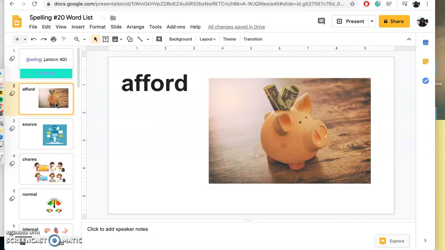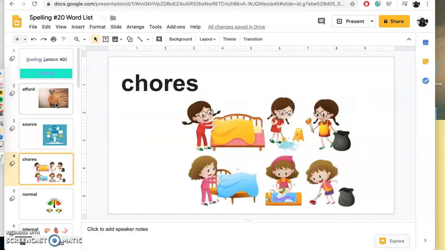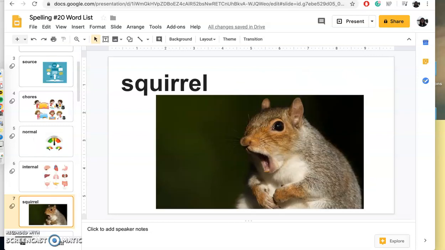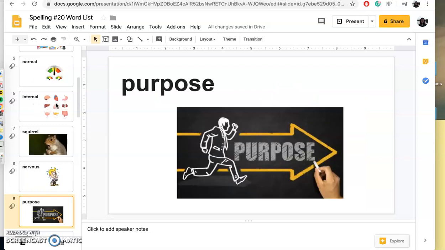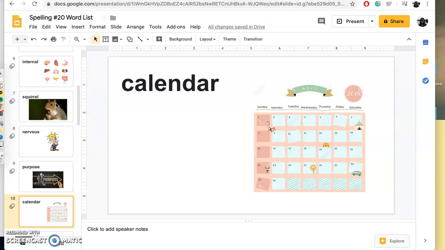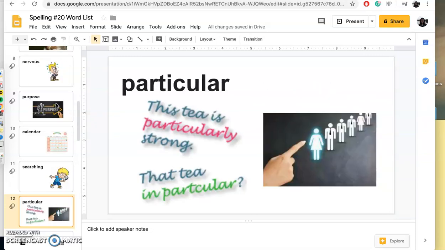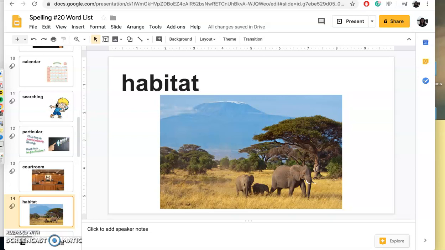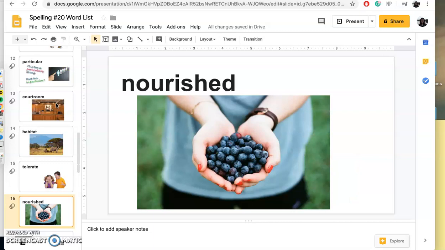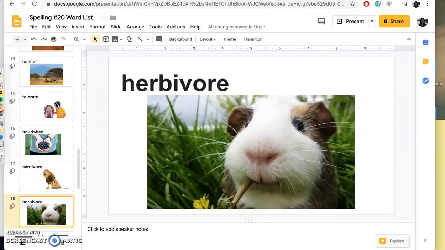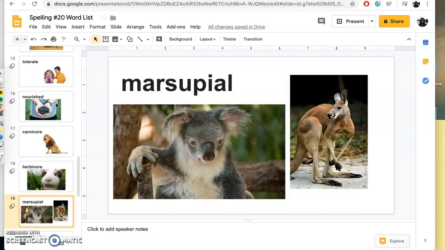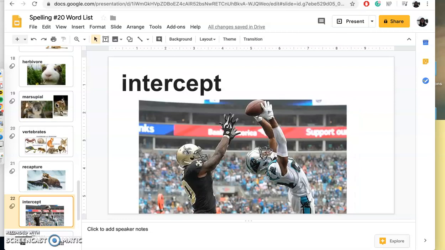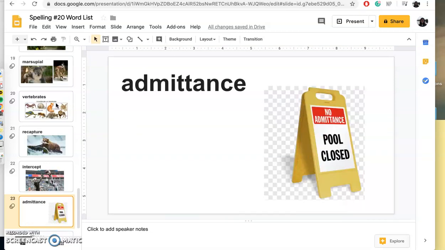Let's get started. Afford, source, chores, normal, internal, squirrel, nervous, purpose, calendar, searching, particular, courtroom, habitat, tolerate, nourished, carnivore, herbivore, marsupial, vertebrates, recapture, intercept, admittance,